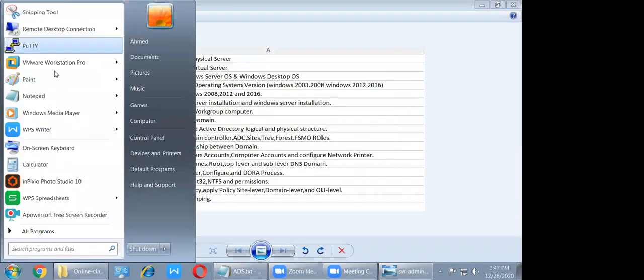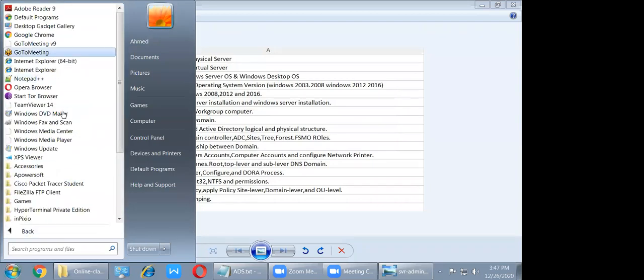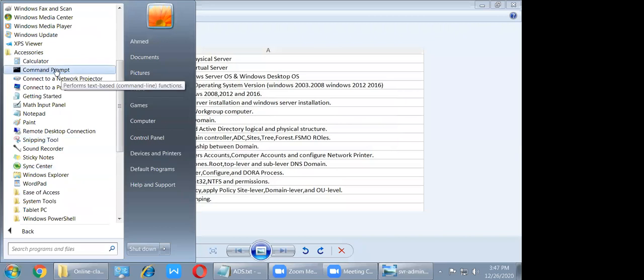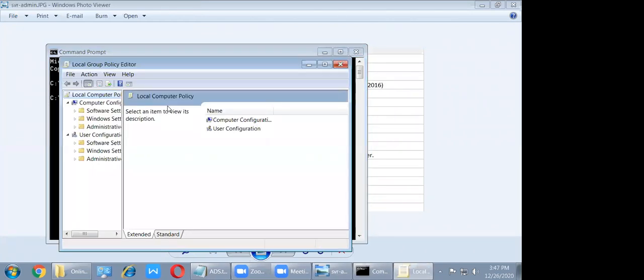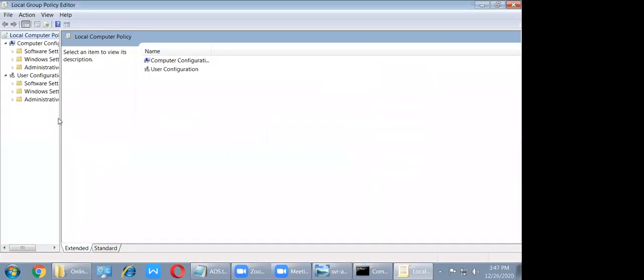So start, all programs, accessories, and command prompt. In command prompt, gpedit.msc. Okay.